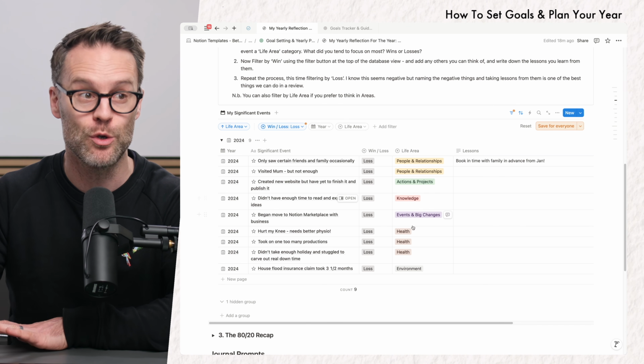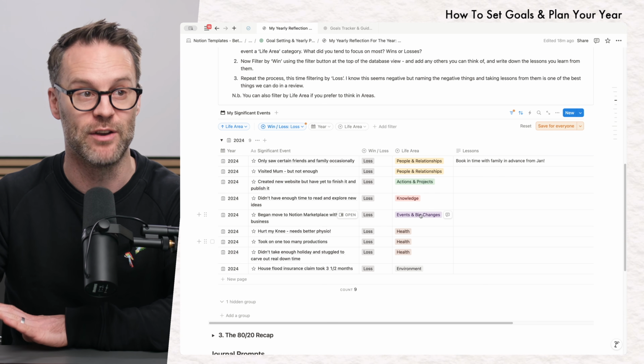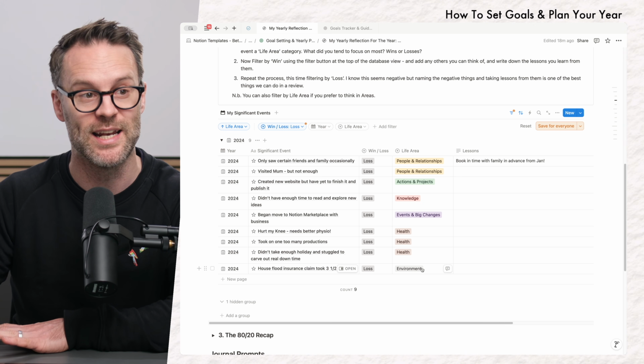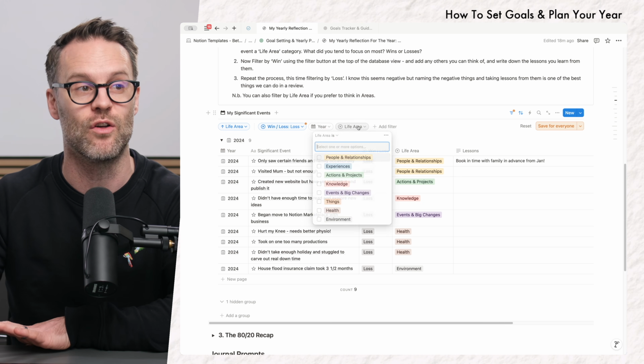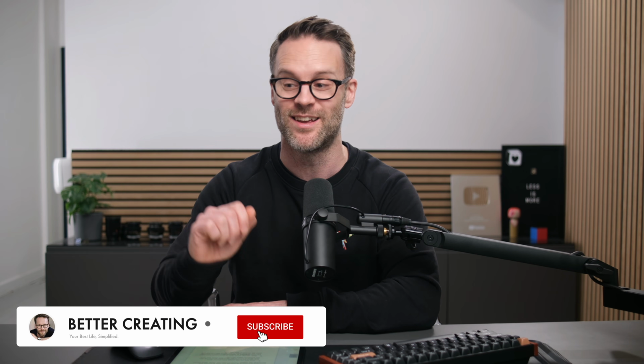So in this section, you could continue to add events and reflections and link them to the areas. And you might also go, oh, I've got very little in a certain area, and you could focus on that life area as well. Jump over to doing that now, and you can see how it goes.